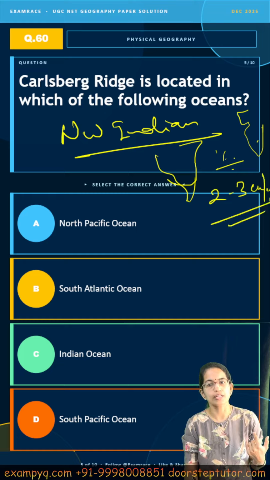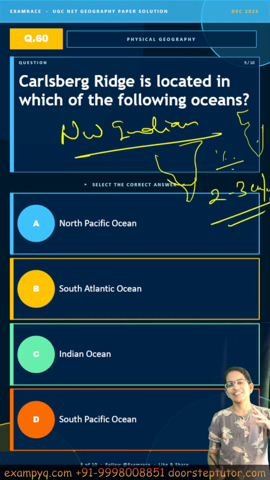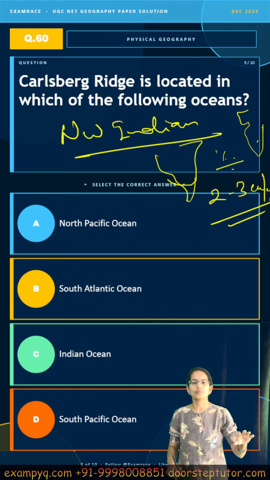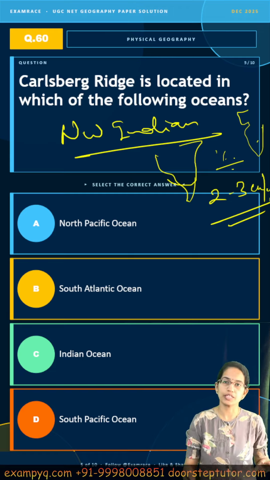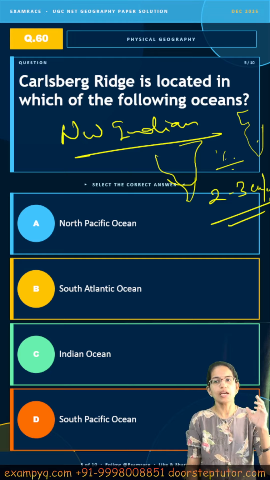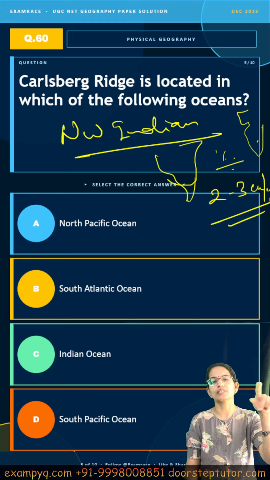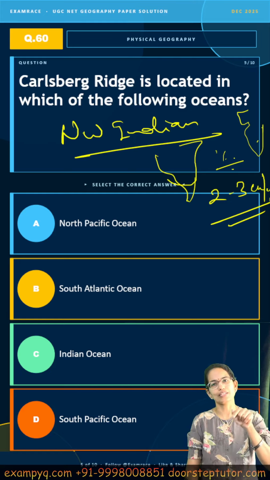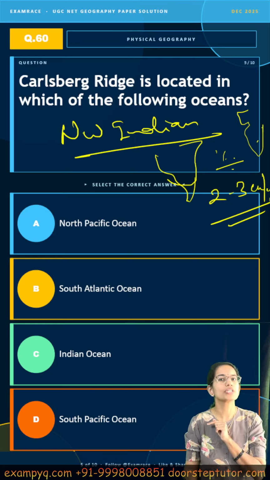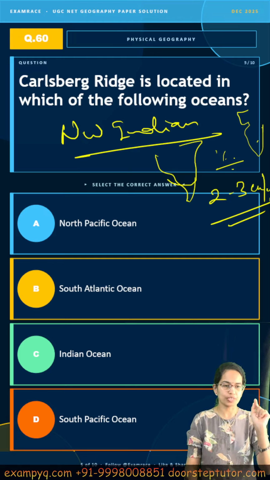centimeters per year. Again, it's interesting because the name Carlsberg came from the Carlsberg Foundation, which was a Danish brewery, and this brewery was the one that funded the mapping of this expedition, and therefore the name Carlsberg Ridge. So this is again an interesting thing that you must know.